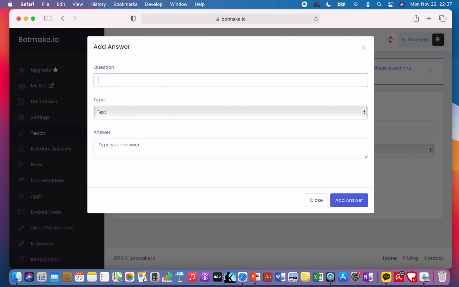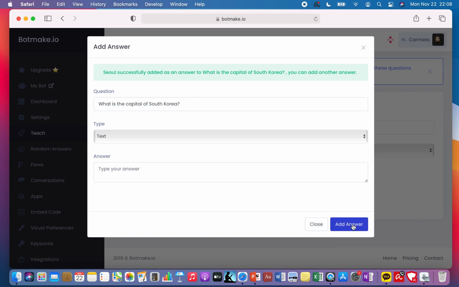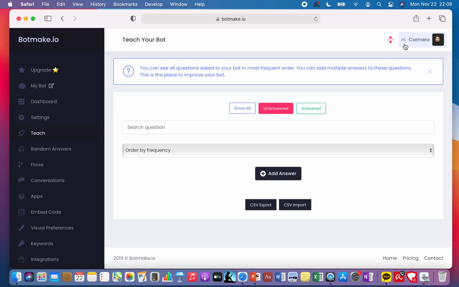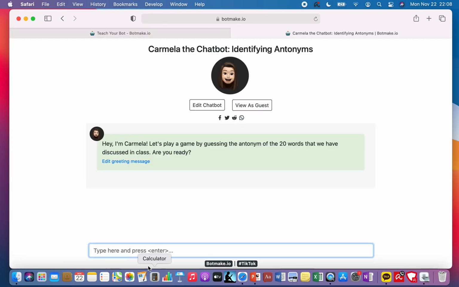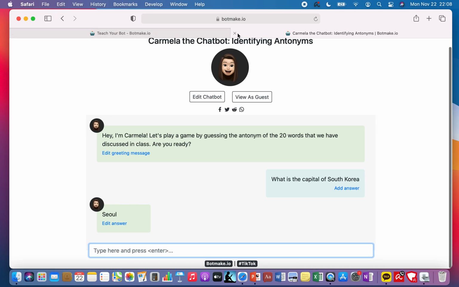Say, what is the capital of South Korea. So we have Seoul. And simply click add answer and then close. So let's test the chatbot. So I will ask, what is the capital of South Korea? Seoul. That's it.